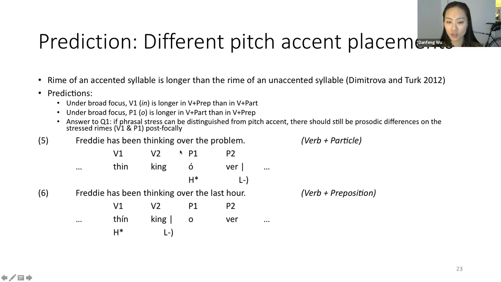And the reverse should be true for P1. And to answer the first research question, we should see whether these lengthening distinctions are maintained post-focally. Because if they are, then we say phrasal stress can be distinguished from pitch accent, and we still see prominence distinctions post-focally.